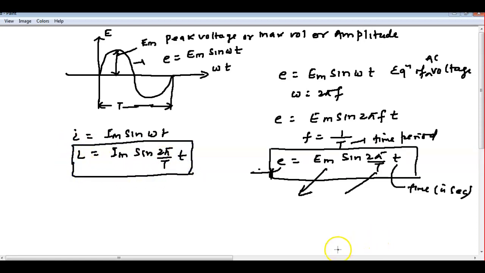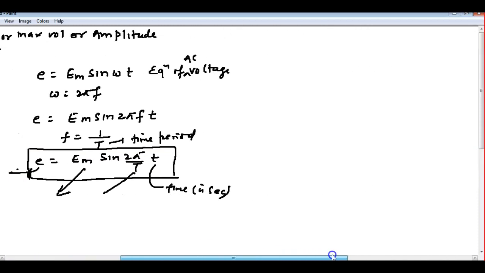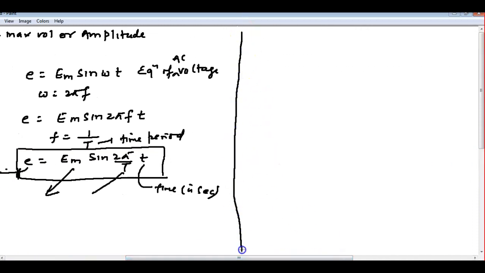No doubt till here? So sometimes a question comes here. Question: I is equal to 141.34 sine 314 t is given.